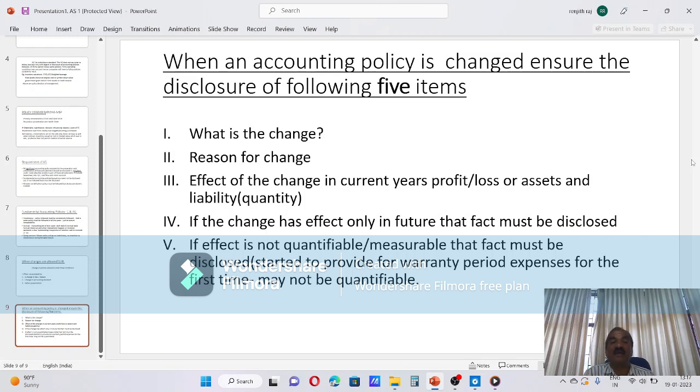What is the change? Reason for the change. Reason for the change, in majority of the cases management will say that for better presentation.